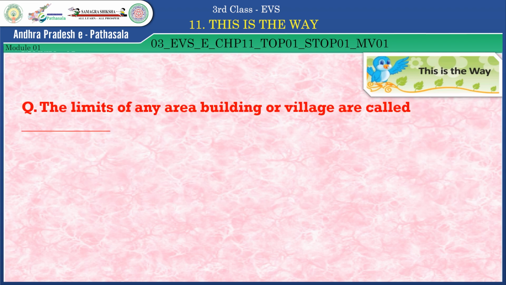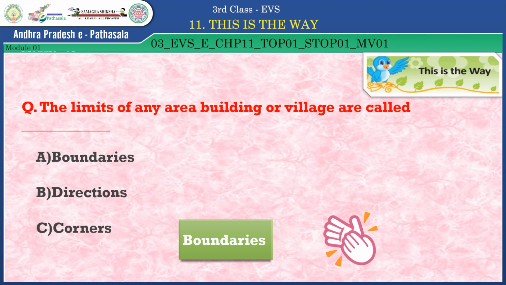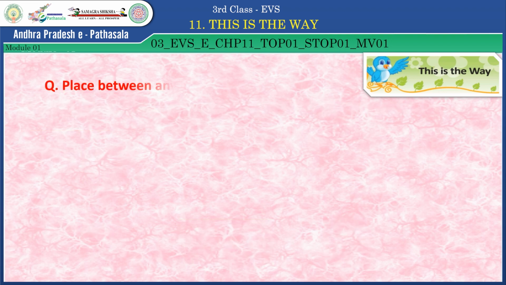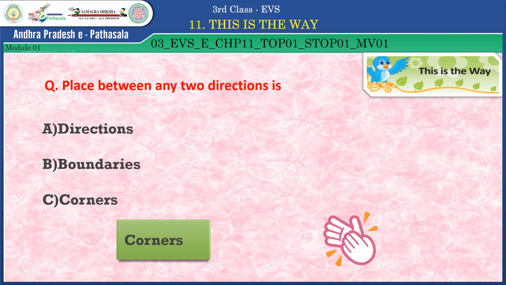The limits of any area, building or village are called: boundaries, directions, corners. Which one is the right answer? Yes, it is boundaries. Well done, children. Then another question. The place between any two directions is: directions, boundaries, corners. What is the right answer? Yes, it is corners. Well done, children.